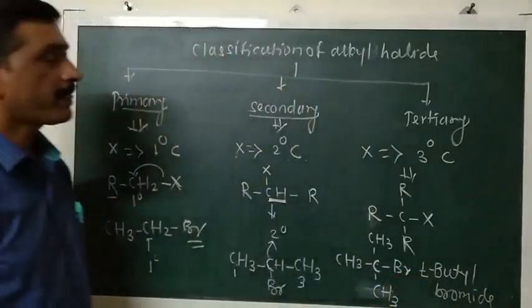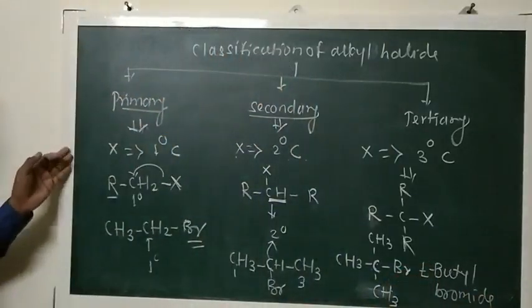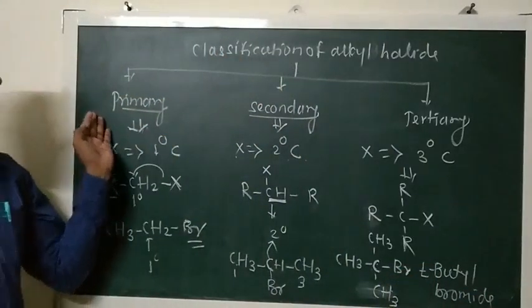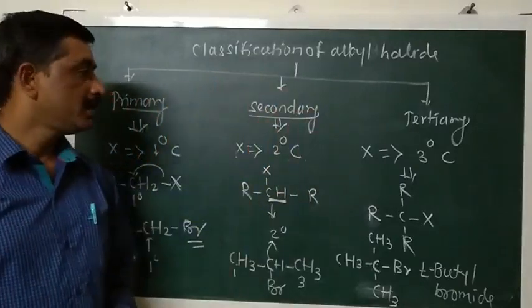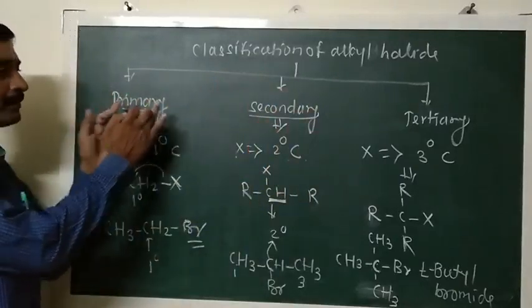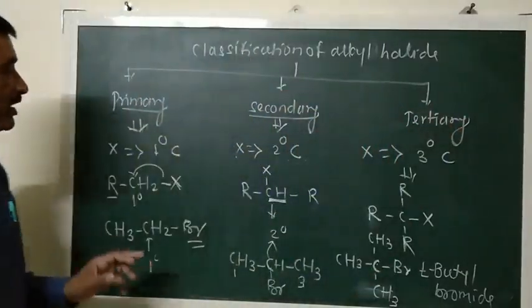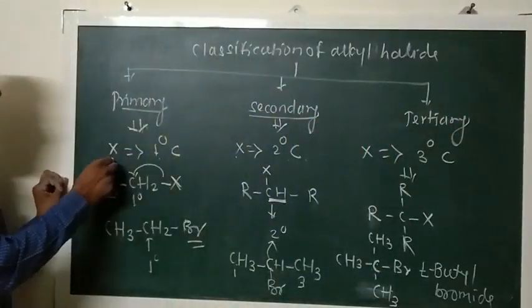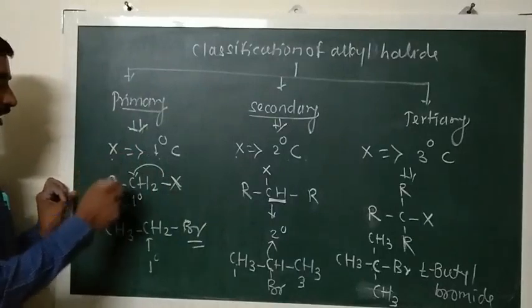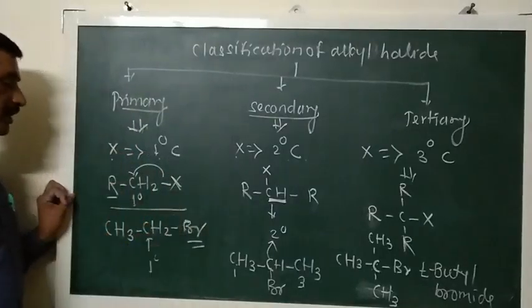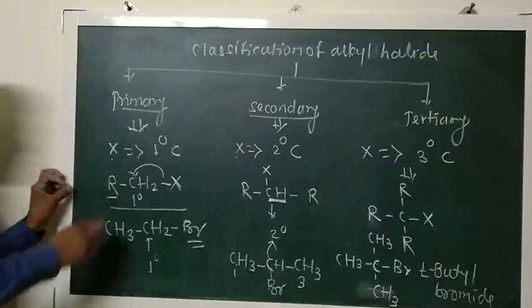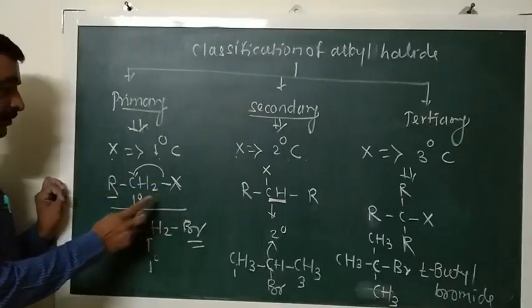So in this way, alkyl halides on the basis of the type of carbon atom to which the halogen atom is attached are classified as primary, secondary and tertiary alkyl halides. In primary alkyl halides, the halogen atom is attached to a primary carbon atom, generally represented as RCH2X.